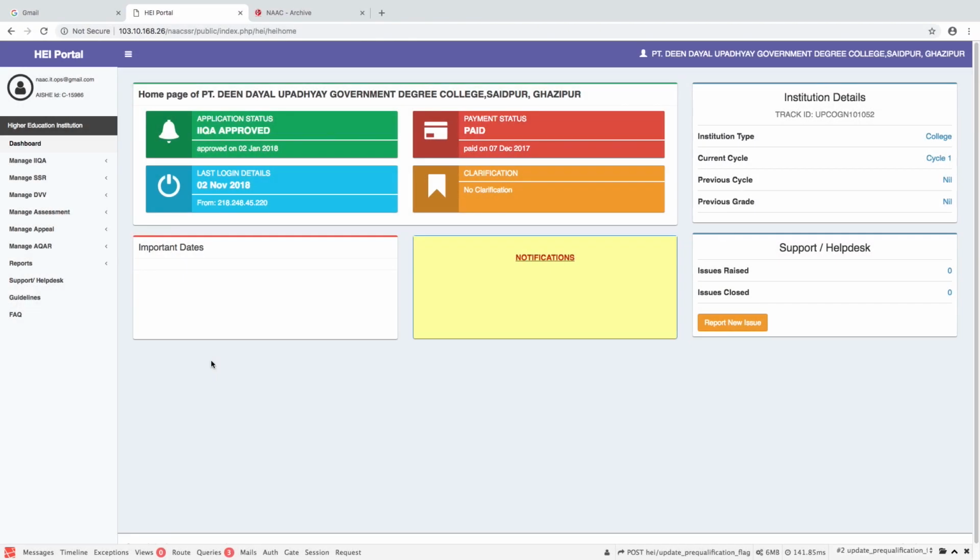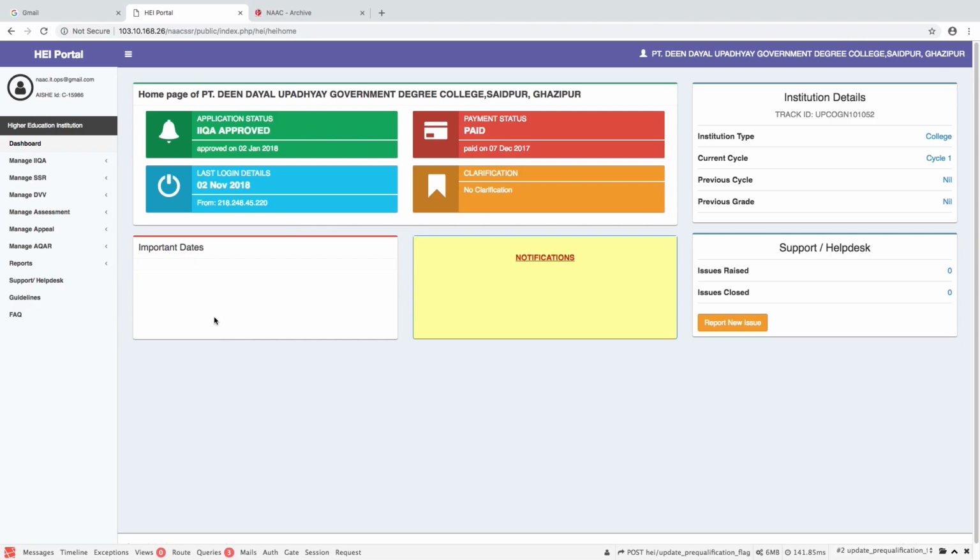Upon the successful submission of SSR by the institution, two processes start simultaneously. One is about the student satisfaction survey and the next is about the data validation and verification. Upon submission of the SSR, the institution gets a mail stating that the student survey has been initiated successfully.